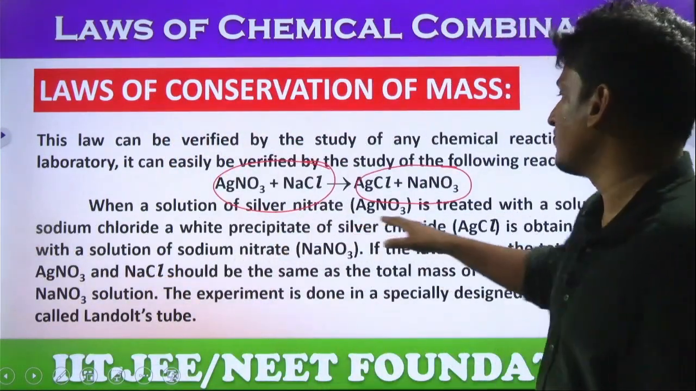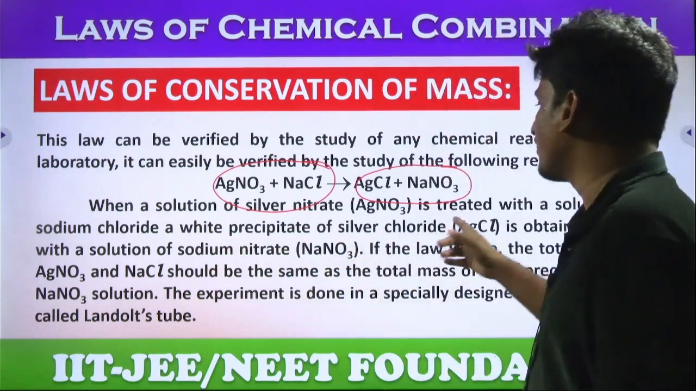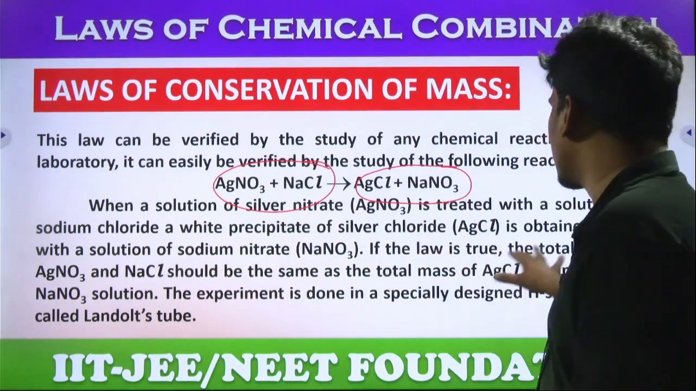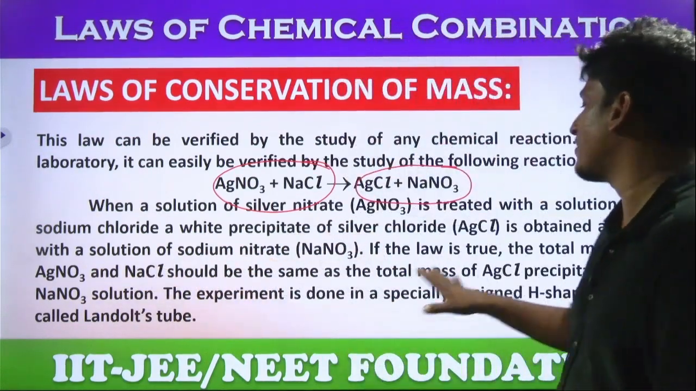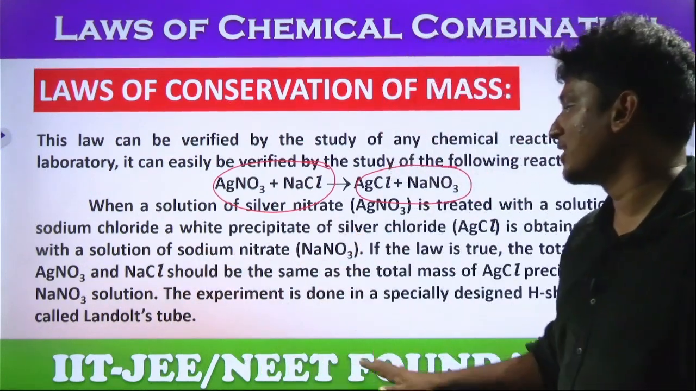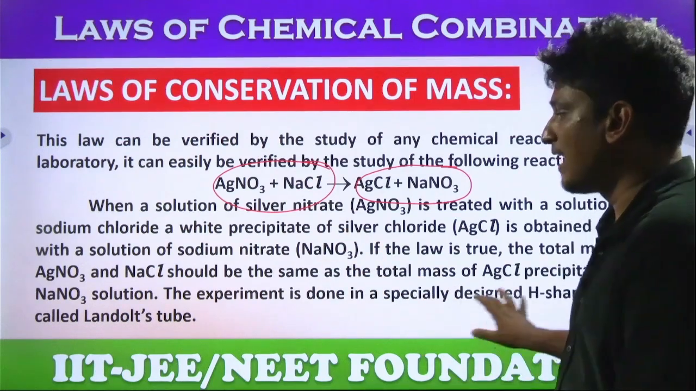When a solution of silver nitrate is treated with a solution of sodium chloride, a white precipitate, which is silver chloride, is obtained, students, along with a solution of sodium nitrate. If the law is true, the total mass of AgNO3 and NaCl should be the same as the total mass of AgCl as well as NaNO3 solution. This experiment is done in a specially designed H-shaped tube called Landolt's tube.